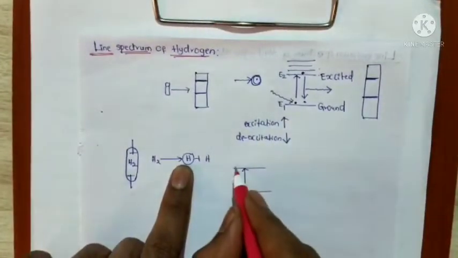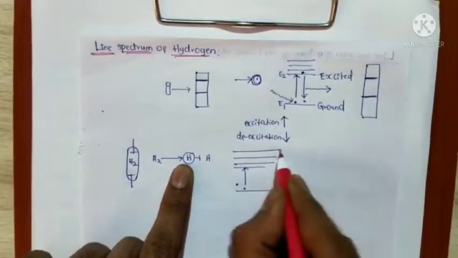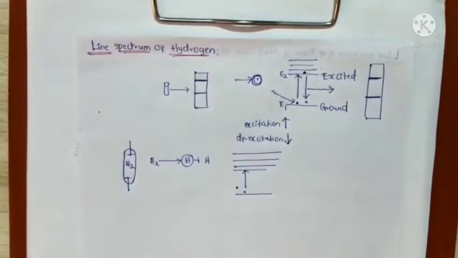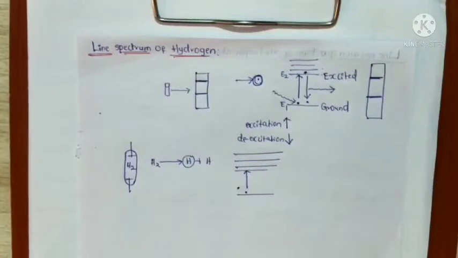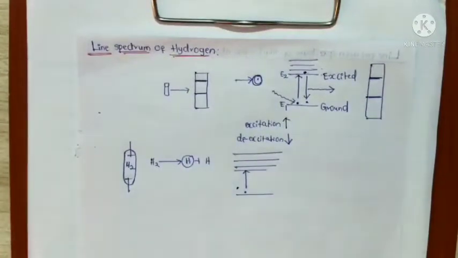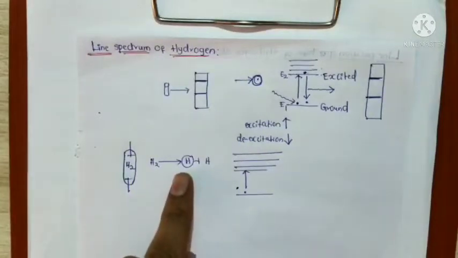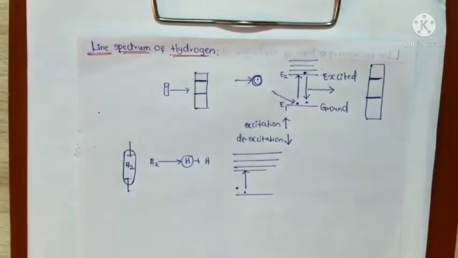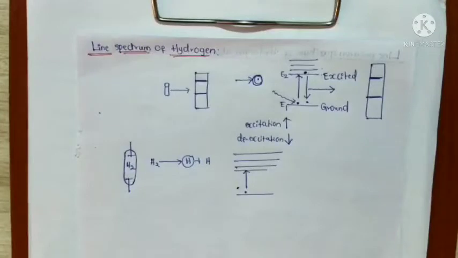So different energy levels and different hydrogen atoms. Not all hydrogen atoms absorb the same energy.